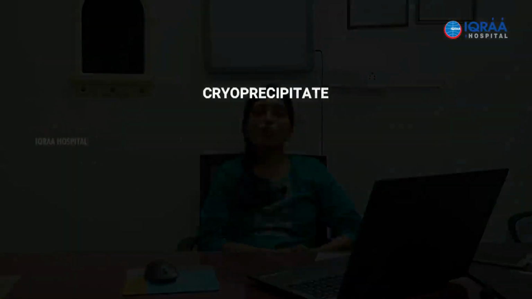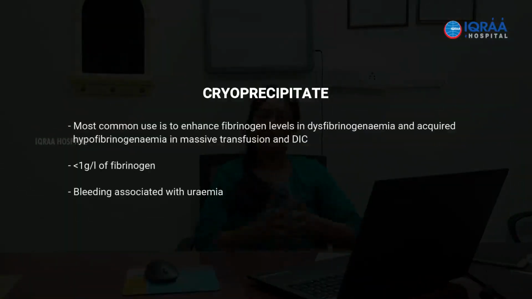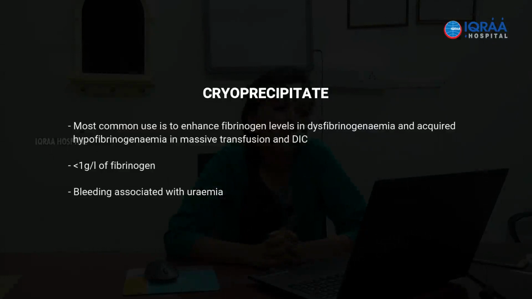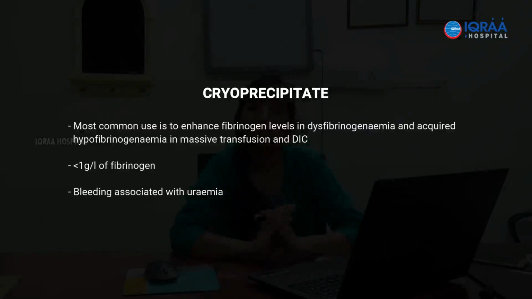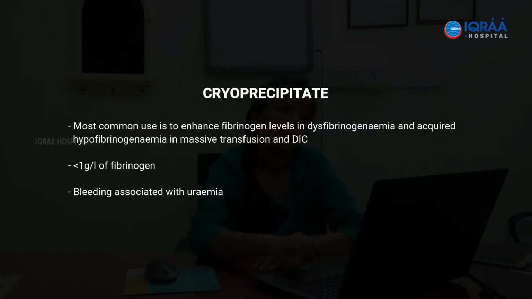And what are the most common indications for giving cryoprecipitate? It is generally used to correct fibrinogen problems, dysfibrinogenemia, DIC, and wherever the fibrinogen level is less than 1 gram per liter, you generally tend to correct it with cryoprecipitate.